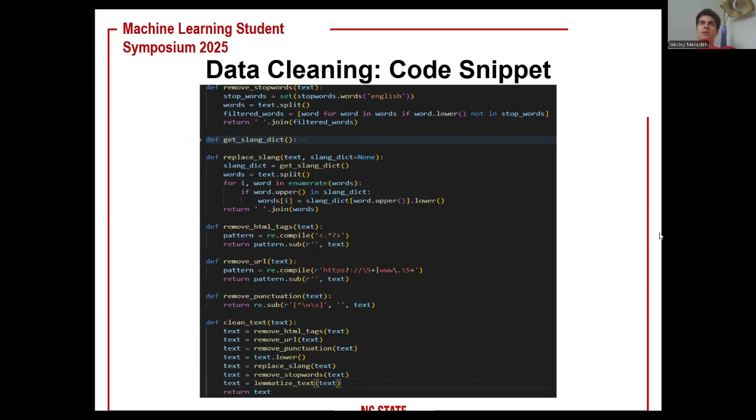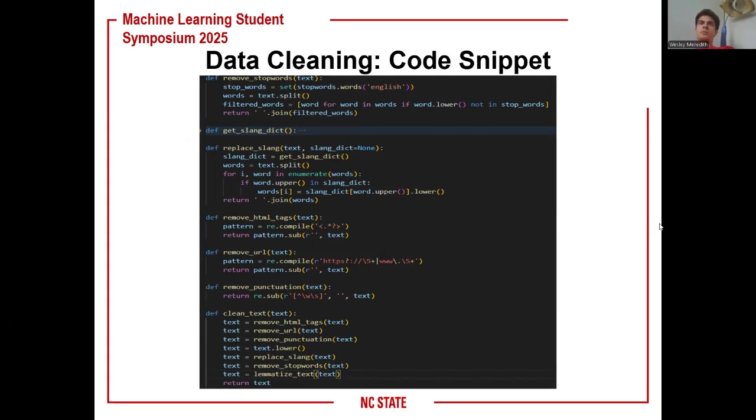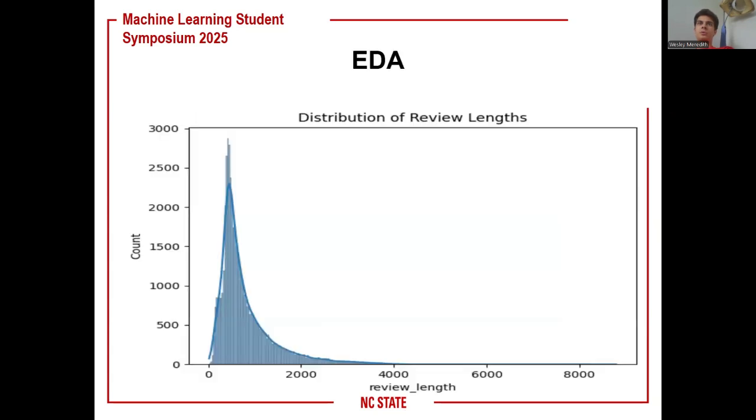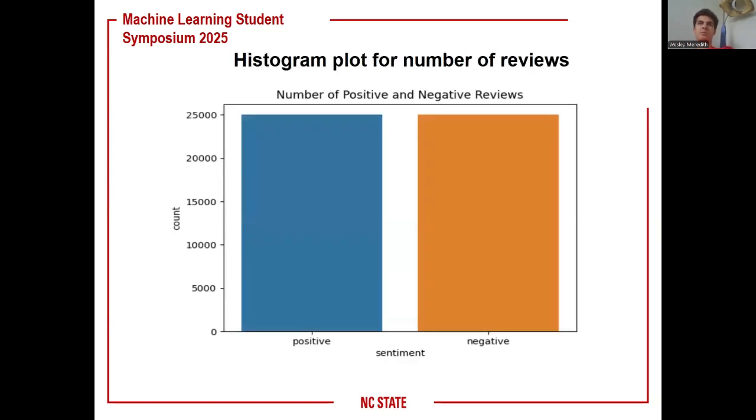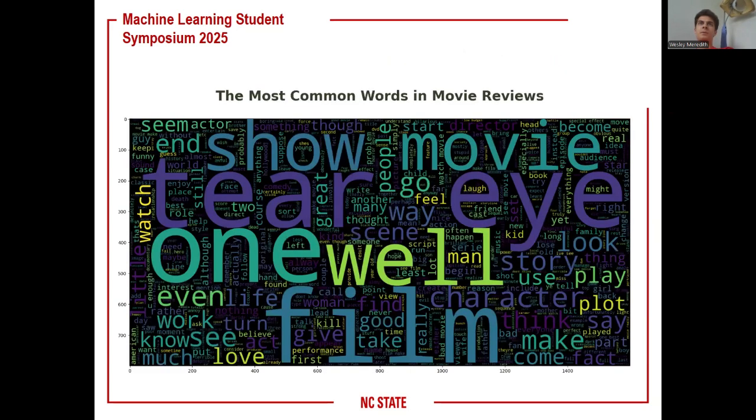So this is a code snippet of how we did some of the removals. This is an interesting graphic from the EDA showing the distribution of review lengths. Most reviews are around 500 characters, like a paragraph. There were no class imbalances in our dataset, so everything was 50-50, both positive and negative sentiment. We also created a word cloud to visualize the words that we were seeing the most inside the sentiment reviews.